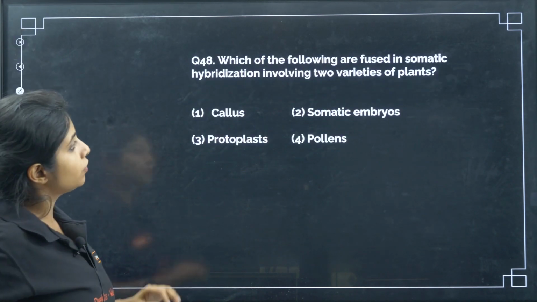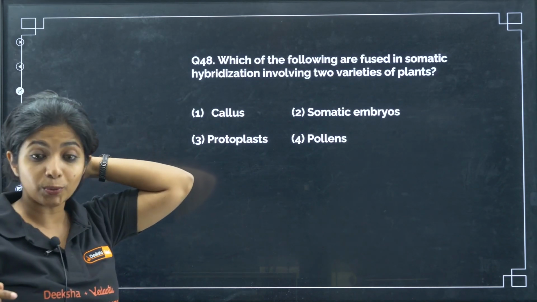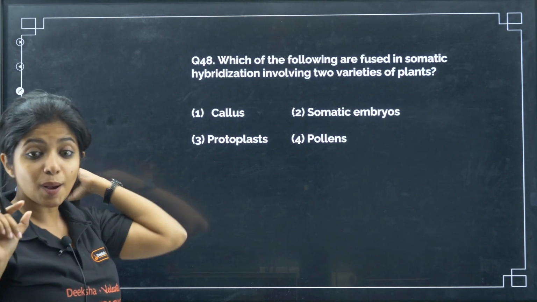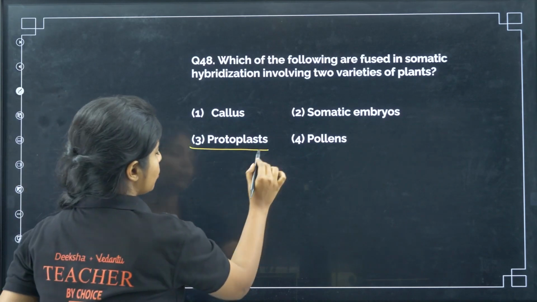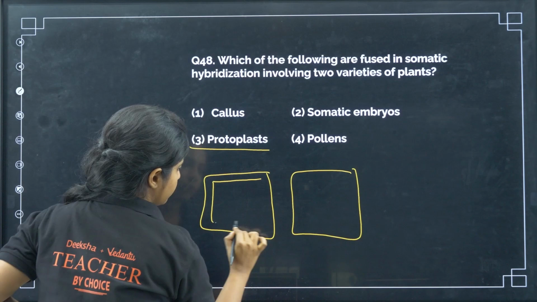Which of the following are fused in somatic hybridization involving two varieties of plants? I told you, in somatic hybridization it is protoplast. Suppose this is a cell, this is also a cell with the cell wall.